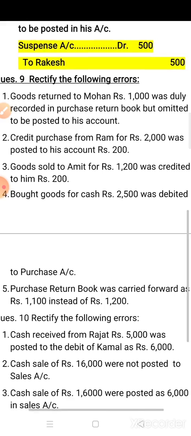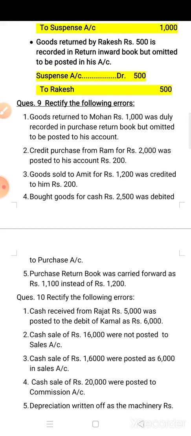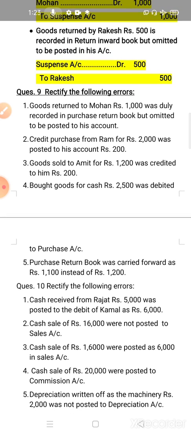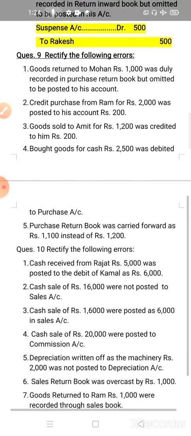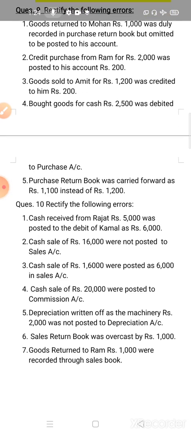Now these two questions are your homework. Rectify the following errors. Question number 9 and question number 10. These two questions you have to note down in your notebook, and after this all your topics will be covered. All topics are covered. Now what you have to do? You can solve the NCERT questions of this chapter in your fair notebook. Okay, and if any query is there, if any problem is there regarding any question, you can ask me in your WhatsApp group.